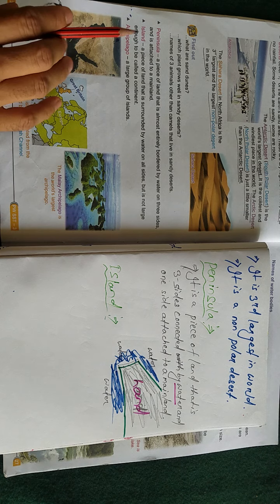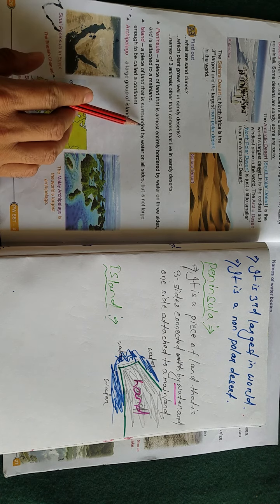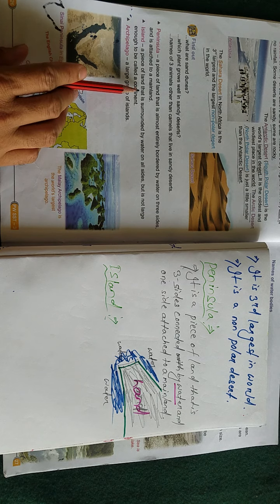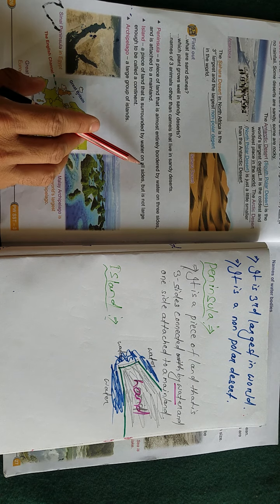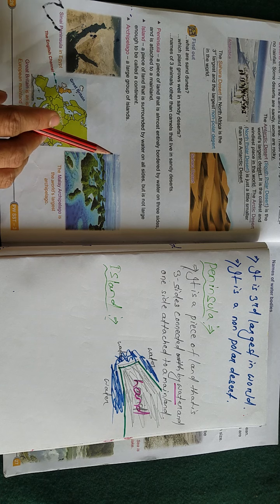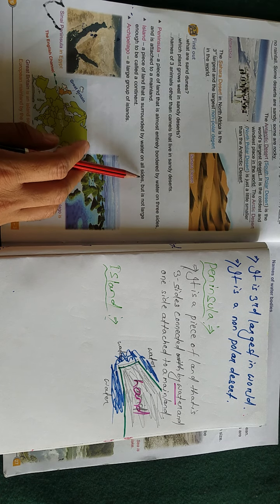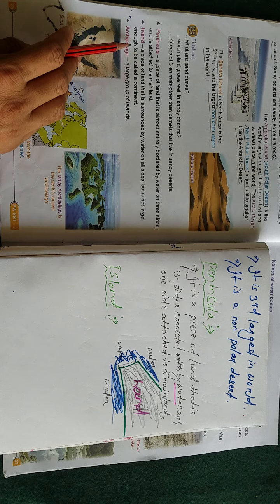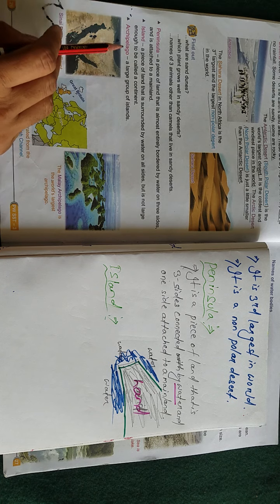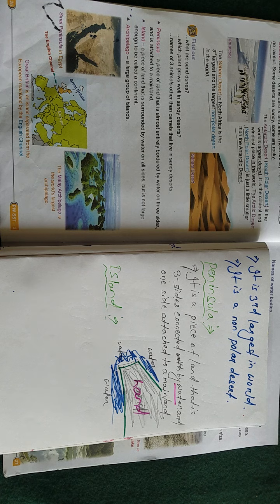A piece of land that is surrounded by water on all sides, but not large enough to be called a continent, that is called island. Island means, students, a piece of land with all sides surrounded by water. It's called island.